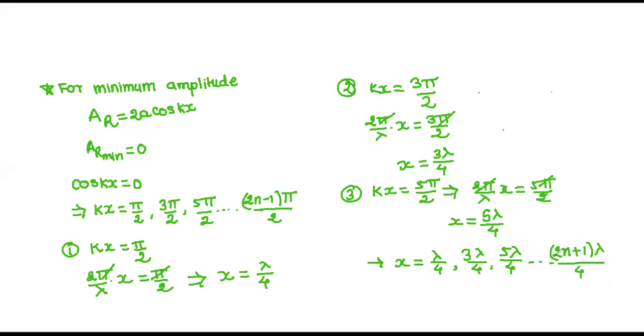Put n equal to 1: 2 plus 1 is 3, so 3 lambda by 4. Put 2: 2 into 2 is 4, plus 1 is 5, so 5 lambda by 4. No minus sign is required here. So n is equal to 0, 1, 2, 3 and so on.